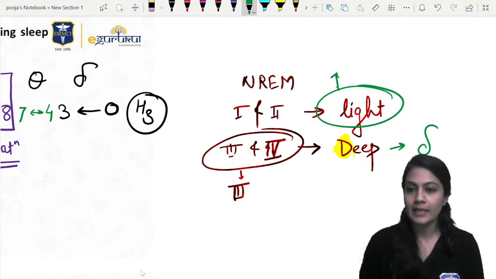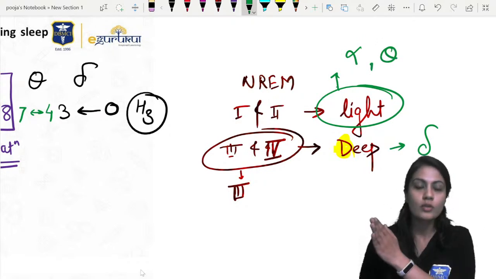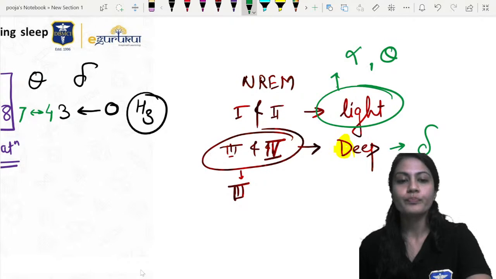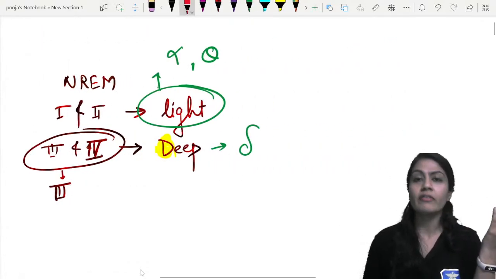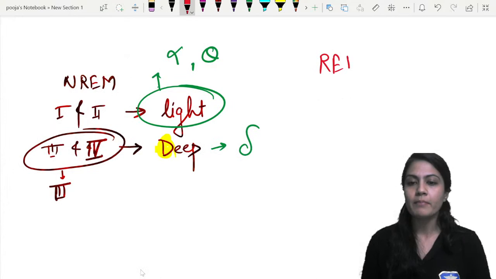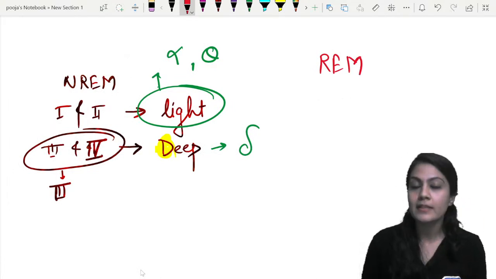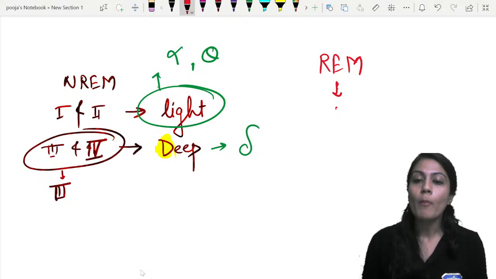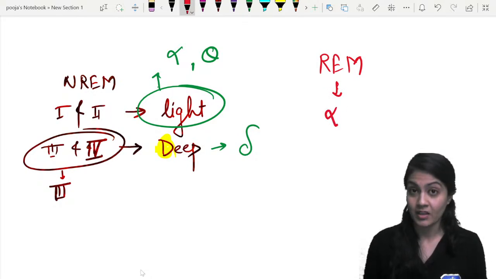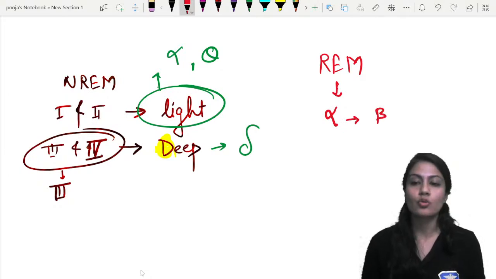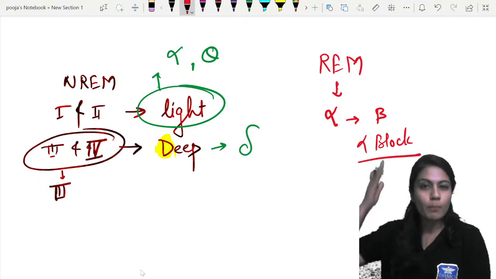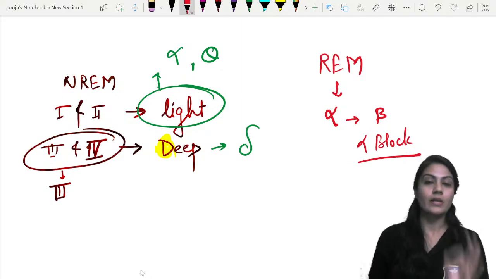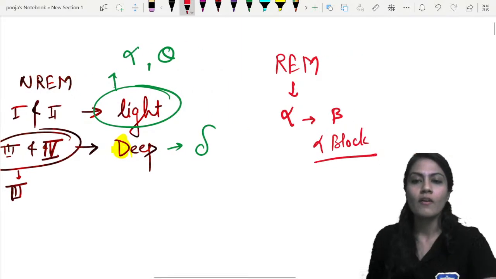In the light sleep, it starts with the alpha wave and later on it goes into the theta wave also. Now, where is this beta wave going to come from? Remember, in the REM sleep, rapid eye movement sleep, we see mostly the alpha wave, but these waves can be blocked by the beta wave in between, and that is known as alpha block phenomenon. It is seen as if the beta waves are blocking the alpha waves in between, and that's why it is known as alpha block phenomenon.